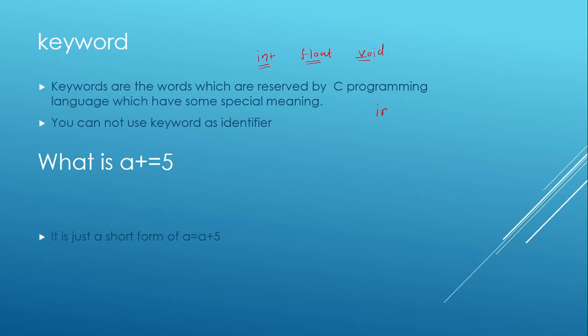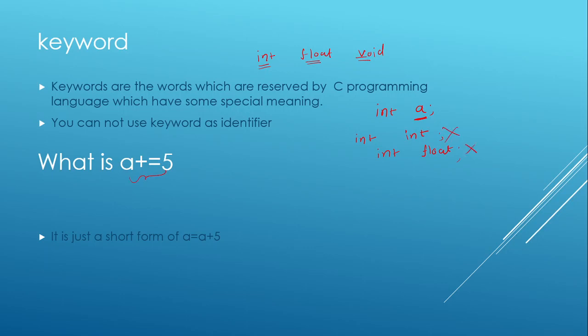And you cannot use a keyword as an identifier. What is an identifier? Identifier is nothing but a name. The name of any variable or a function is called an identifier, by which you can identify a particular thing. So you cannot use any keyword as an identifier. Like I cannot declare any variable with the name int or any variable with the name float. Fine. So this is the basic thing.